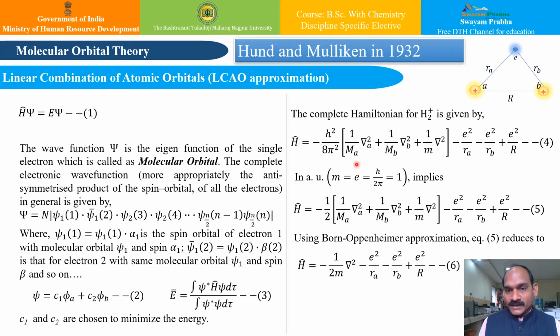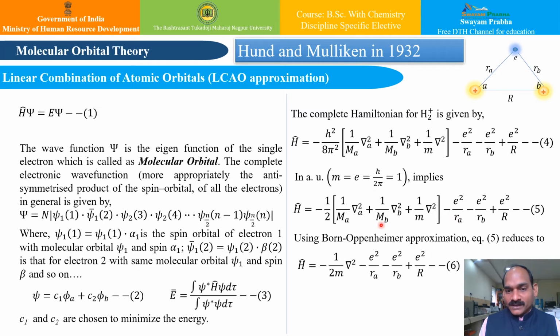wherein these two terms, nabla A square and nabla B square, correspond to nuclear terms, and this particular term corresponds to the electronic term, whereas these e square upon Ra, minus e square upon Rb, plus e square upon R, are the actual potential energy terms. So in atomic units, if I use these assumptions, I can write equation number 4 in a little simpler form, that is, the Hamiltonian H cap is equal to this form.